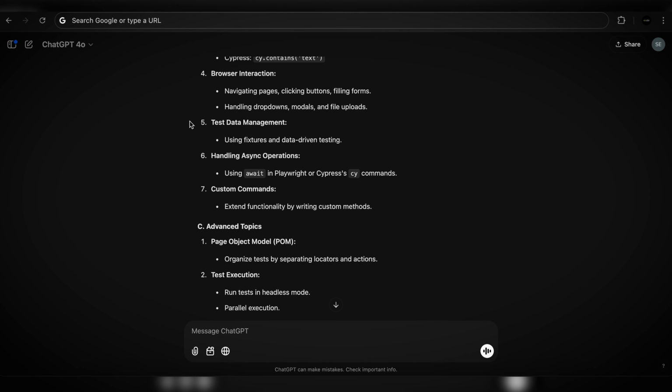All right, afterwards, test data management, using fixtures and data-driven testing. You can absolutely do that. This is, I would say, a much more advanced concept. You don't necessarily have to get here if you want the base level test automation job, but when you're jumping further, you would have to go through those as well.